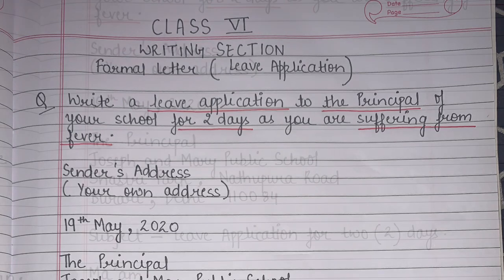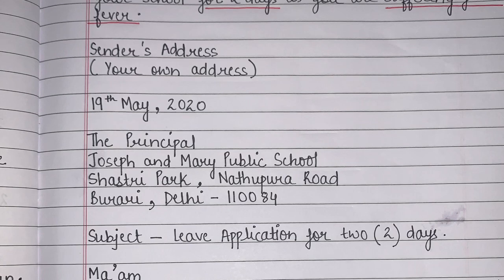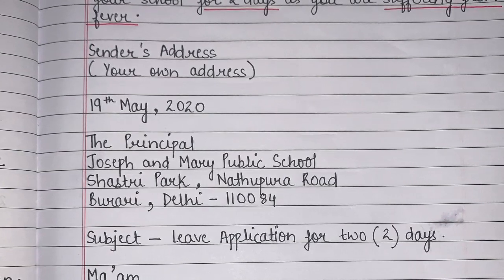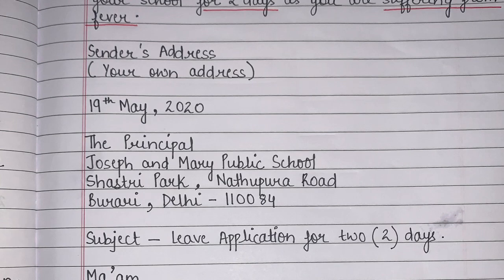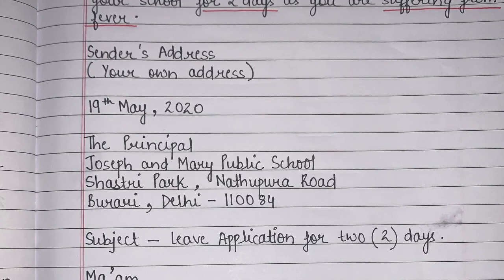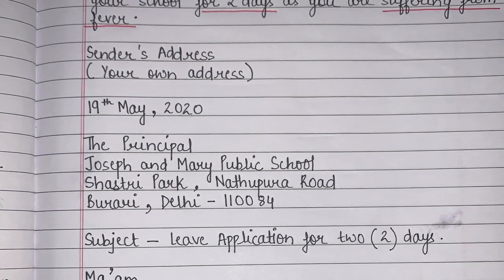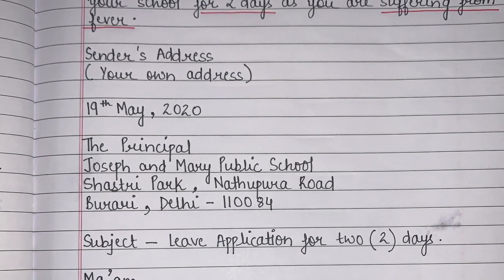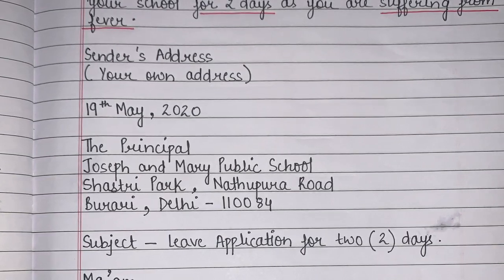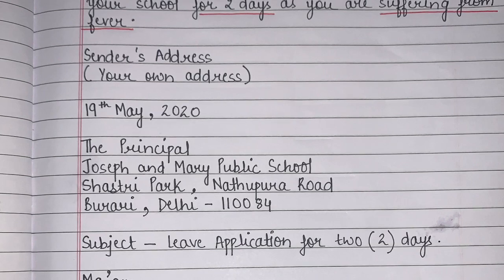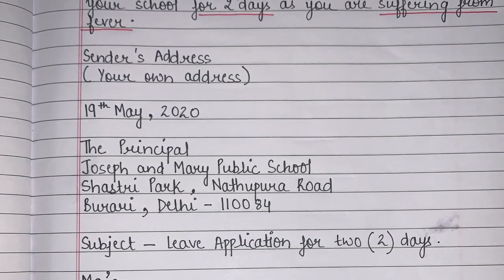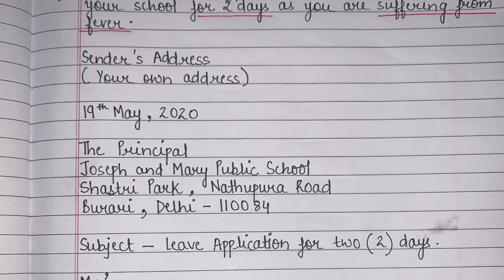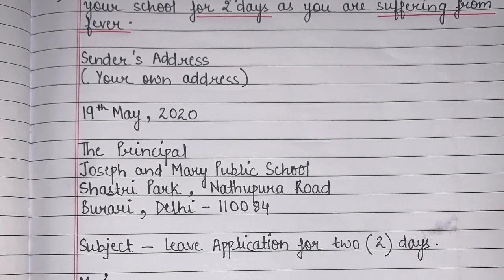So let's begin the format. Students, first of all, you have to write your own address. Your letter starts with the sender's address. Here you will be writing your own address. After writing your own address, you have to leave a line. Then comes the date. Here we will write 19th May, 2020. After writing the date, we have to leave a line and then comes the receiver's address.